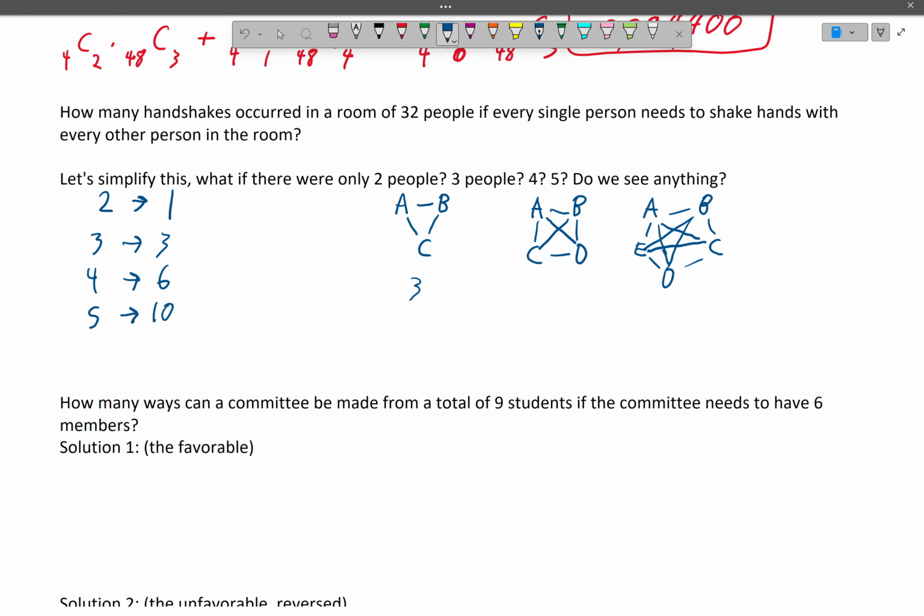actually is a pattern. Every time people shake hands, how many people are we choosing to shake hands? Well, we're choosing 2 people. And if there's 2 people to choose from, it's 2 choose 2, so it's 1. And if there's 3 people to choose from, it's 3 choose 2, it's 3. If there's 4 people to choose from, it's 4 choose 2, it's 6. 5 choose 2, it's 10.